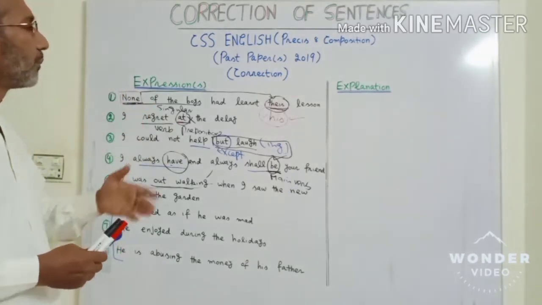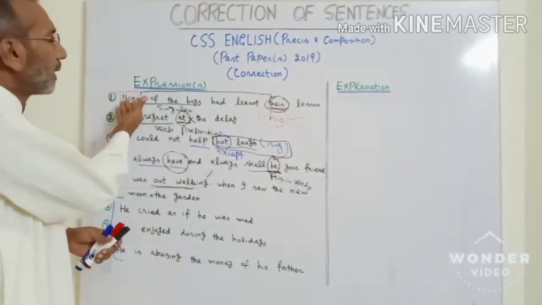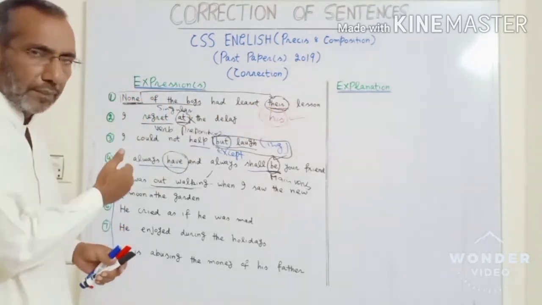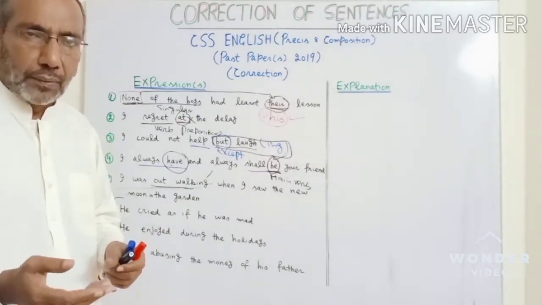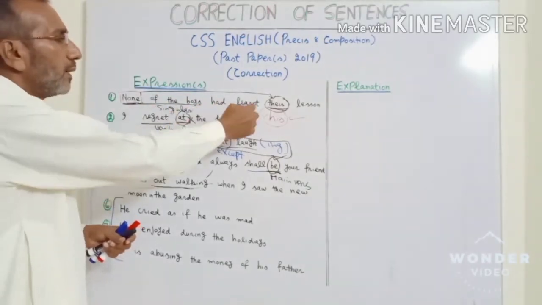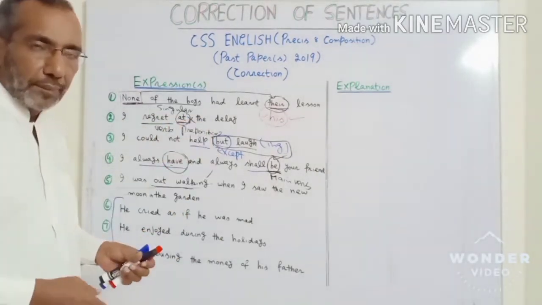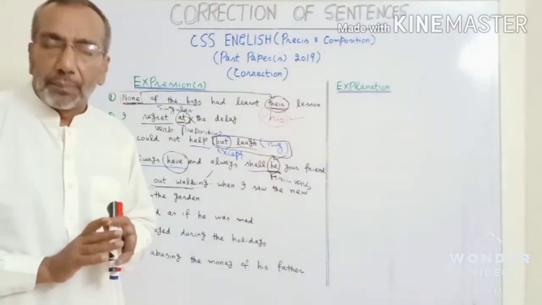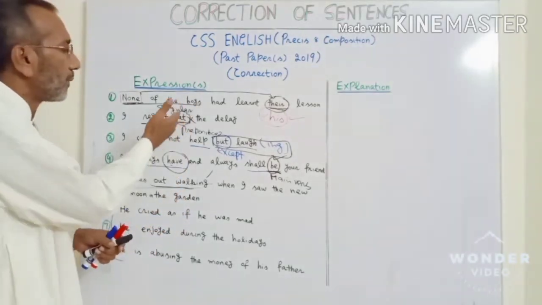The first was none of the boys had learned their lesson. I told you in detail that this thing can be considered singular. If it is singular, then the answer should be his, right? I tried to give you the concept of antecedent. But sometimes it can be treated as plural. In that case, this there is okay. The next was I regretted the delay. As I told you, there are some words that are not followed by any preposition, and regret is one of those words. So you just have to omit this thing.